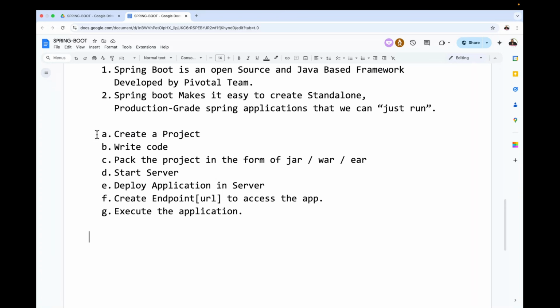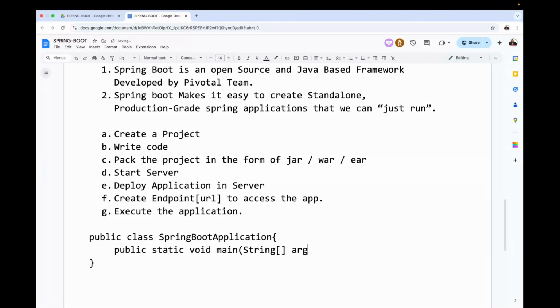Inside the standalone program, automatically, we are going to understand this. For example, public class test or maybe Spring Boot application, public class SpringBootApplication, with public static void main(String[] args) available.